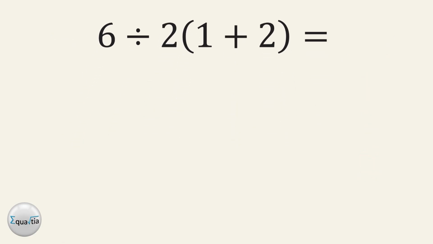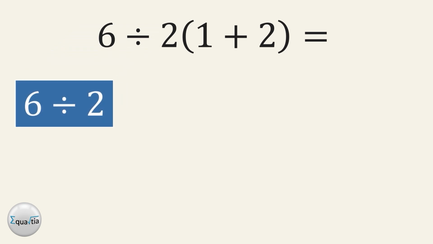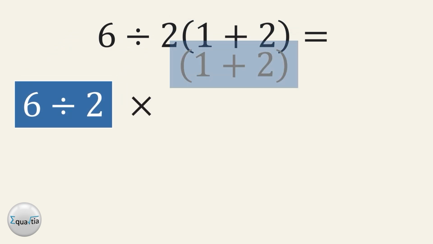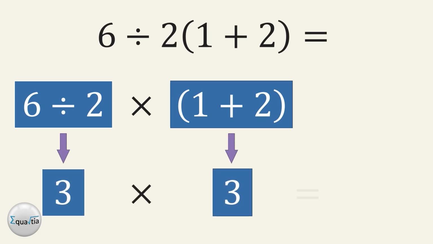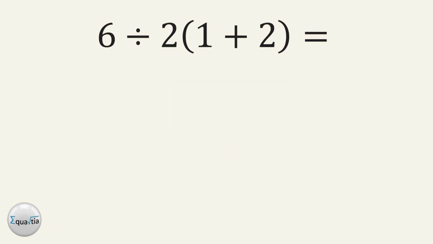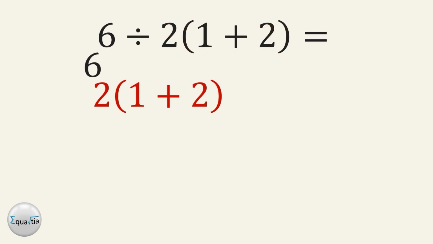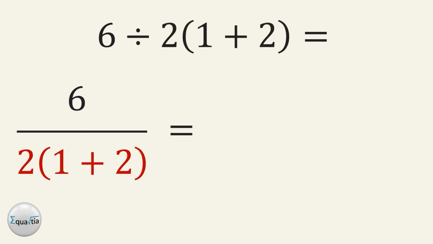Those who found 9 usually read it this way: 6 divided by 2, then multiply the result by 3. In other words, they did 6 divided by 2 equals 3, and then 3 times 3 equals 9. However, the people who got 1 grouped the numbers differently. They imagined that the 2 and the parentheses belong together, as if the whole part, 2 times open parenthesis 1 plus 2 close parenthesis, was in the denominator. That gives 6 divided by 6, which equals 1.